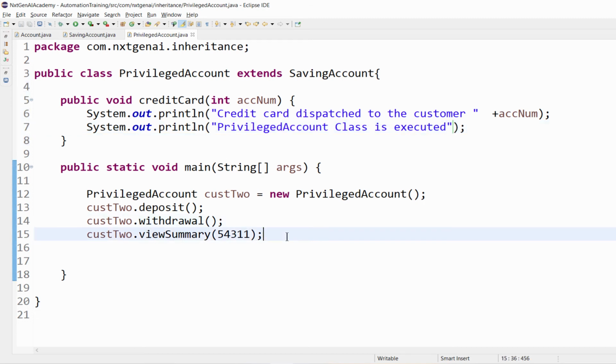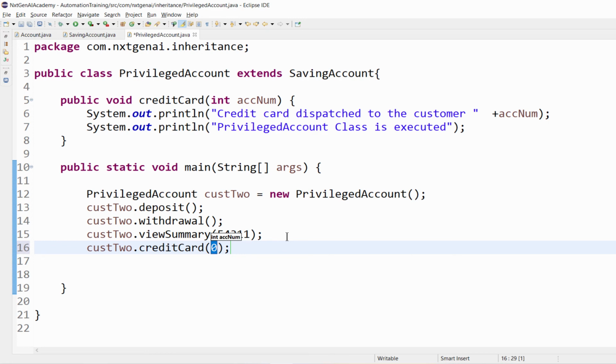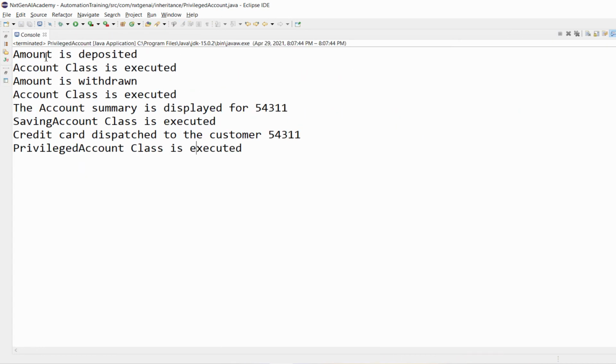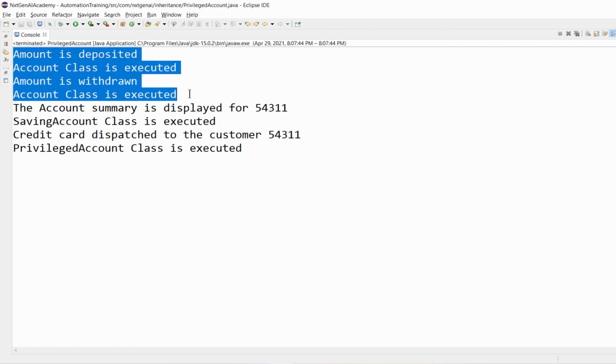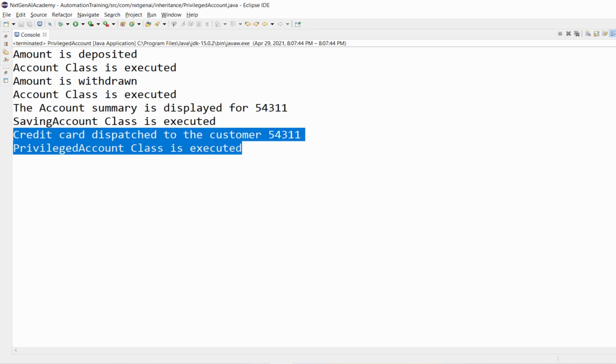Let's try to call it, customer2 dot credit card. So the credit card, same number we can give. Let's try to execute it. You can see the output here. From the grandparent, two methods executed. From the parent, the view summary method executed. From its own class, the credit card method is executed.